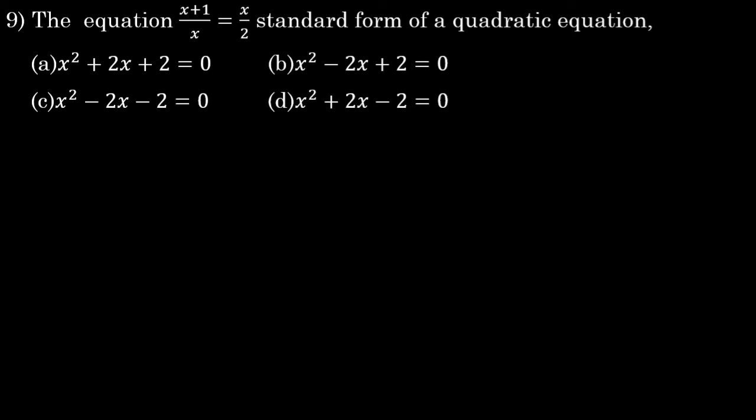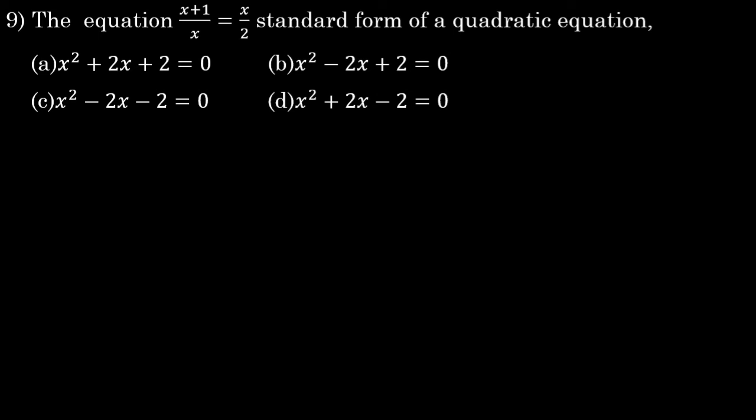1. The equation x plus 1 by x is equal to x by 2, standard form of a quadratic equation. Options we have: x square plus 2x plus 2 is equal to 0, x square minus 2x plus 2 is equal to 0, x square minus 2x minus 2 is equal to 0, x square plus 2x minus 2 is equal to 0. Here they said we need to find out the standard quadratic equation. And this question is repeated most of the time, because it was given in the 2020 model paper. So please practice this.